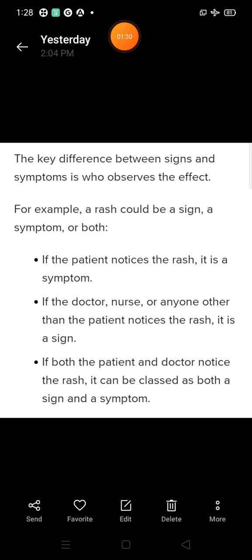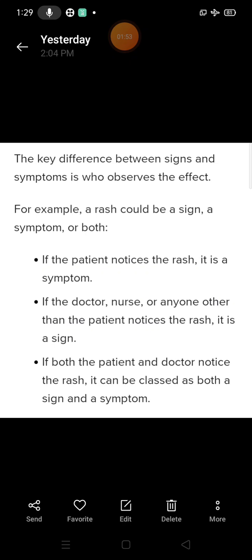Here is more understanding about signs and symptoms. The key difference between sign and symptom is this: if the patient notices a rash, it is a symptom.